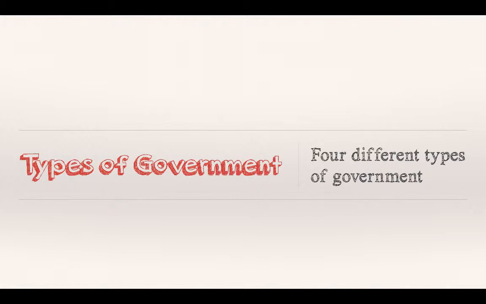Now, this is all setting up part of our project here, right? So our project is government creation. You guys are creating a government in a post-apocalyptic Great Lakes region. And we've talked about that and what it takes. Now it's time to pick the type of government that you want. And I'm here to kind of lead the way a little bit and show you how to do it.